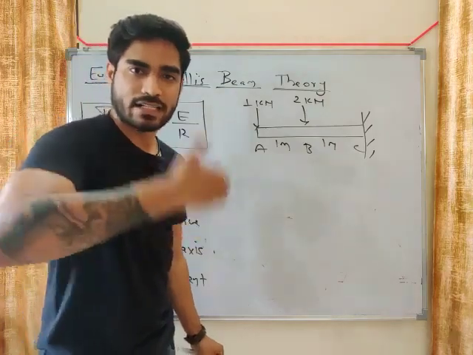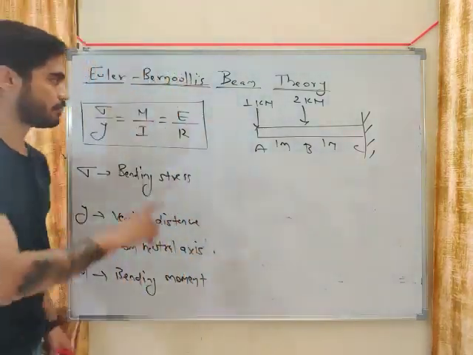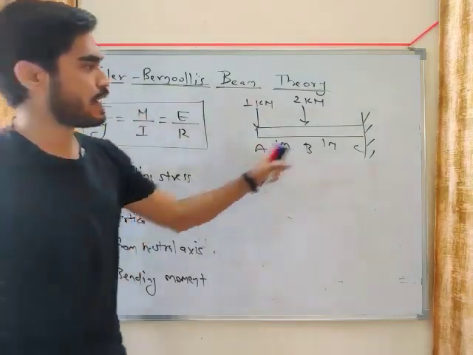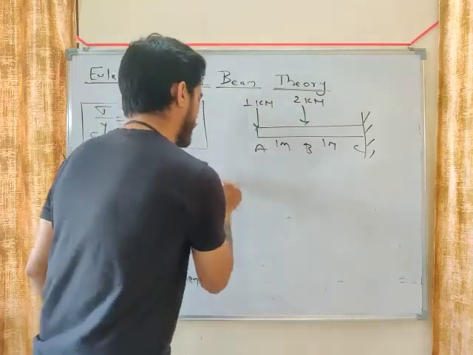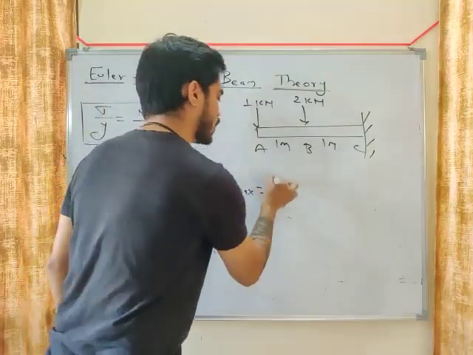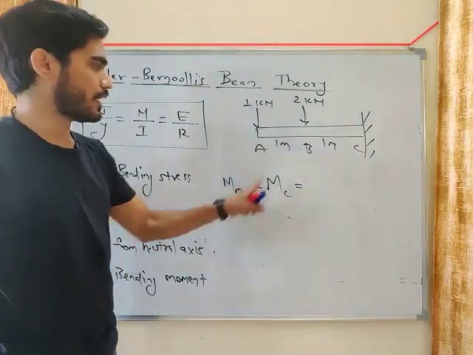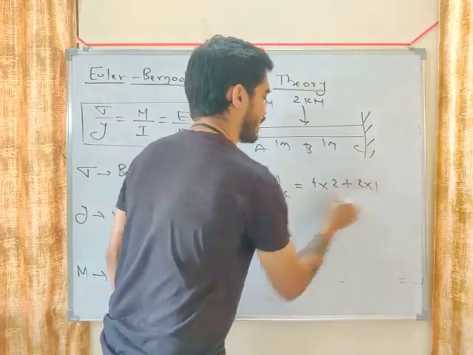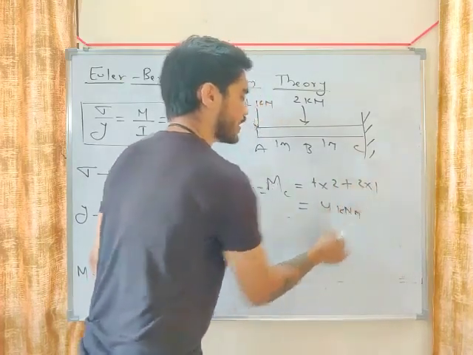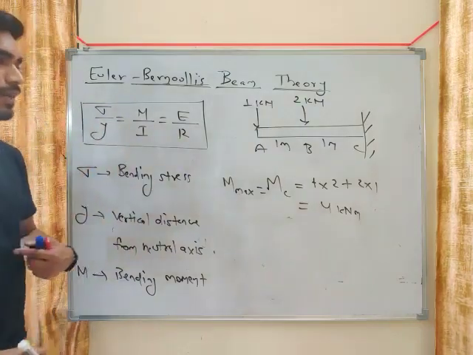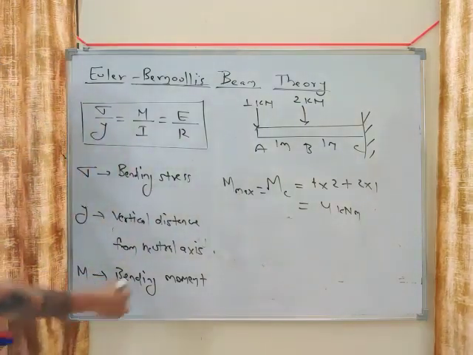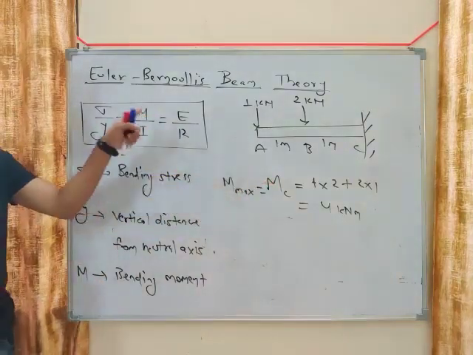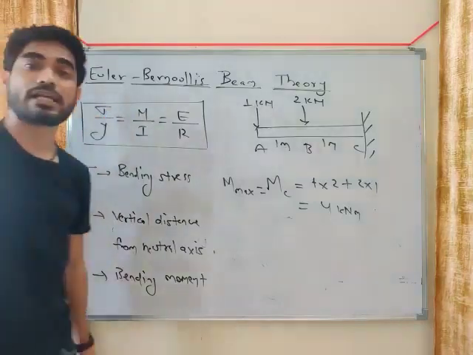First of all, you have to find the cross section where sigma will be maximum. Sigma will be maximum where M will be maximum, where the bending moment will be maximum. So where will you get the maximum bending moment in this case? It will be at point C. What will you get? 1 into 2 plus 2 into 1. You will get 4 kilonewton meter. So if I ask you to calculate sigma maximum, you will put M maximum equal to 4 kilonewton meter, and then you will calculate sigma.